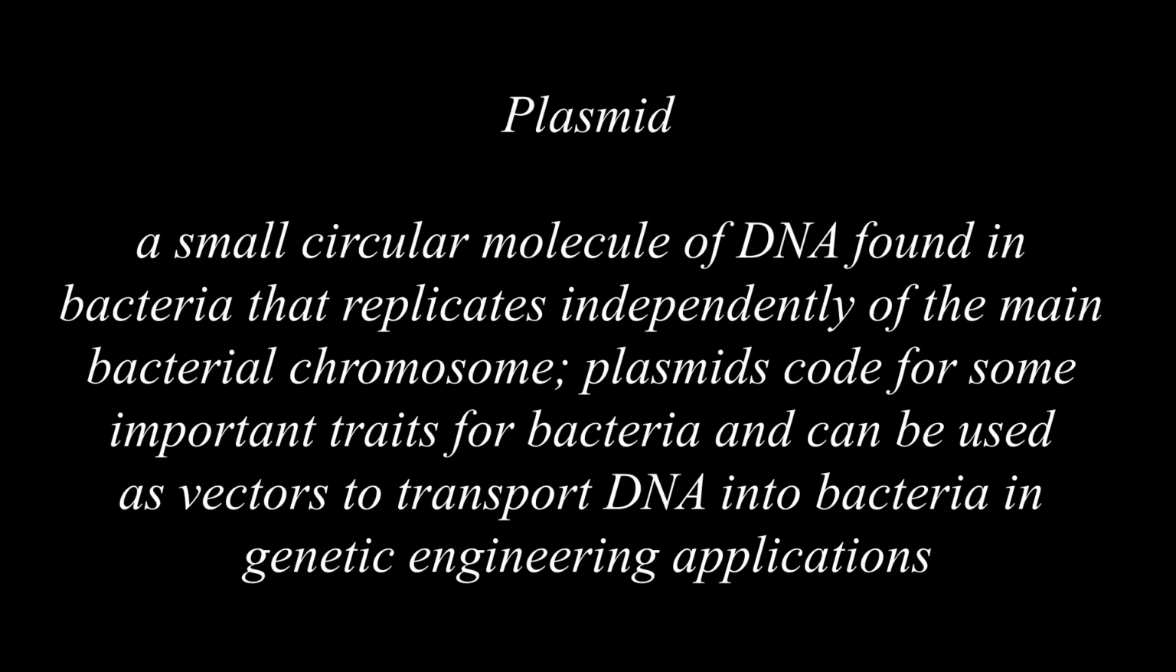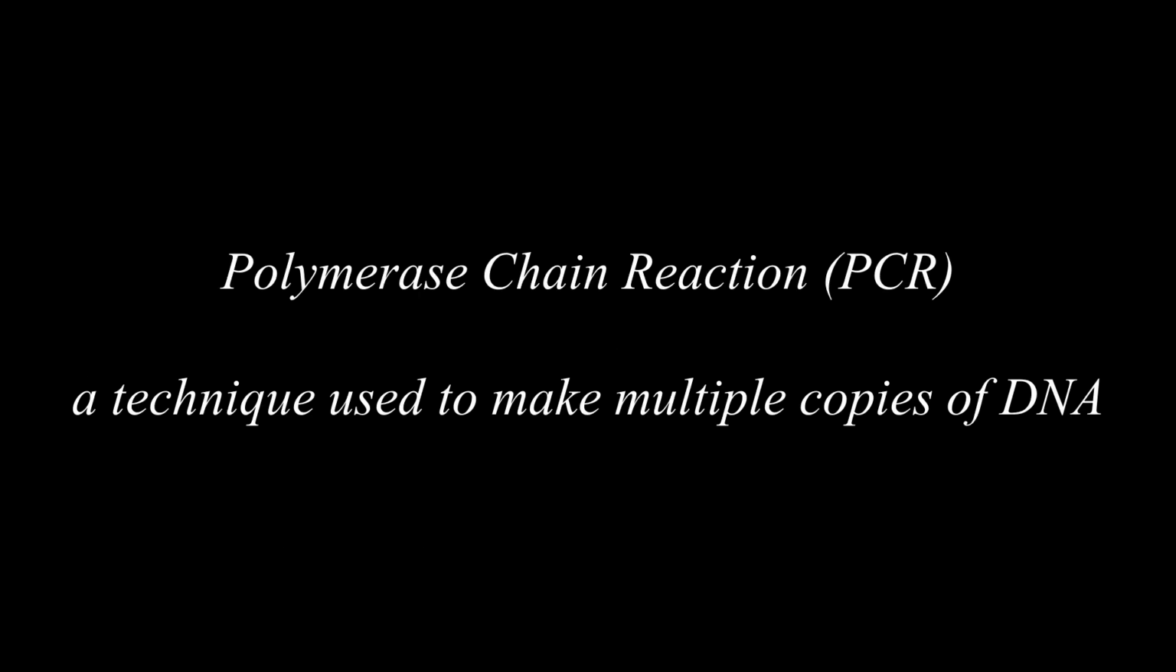Plasmid. A small circular molecule of DNA found in bacteria that replicates independently of the main bacterial chromosome. Plasmids code for some important traits for bacteria and can be used as vectors to transport DNA into bacteria in genetic engineering applications. Polymerase chain reaction, or PCR, a technique used to make multiple copies of DNA.